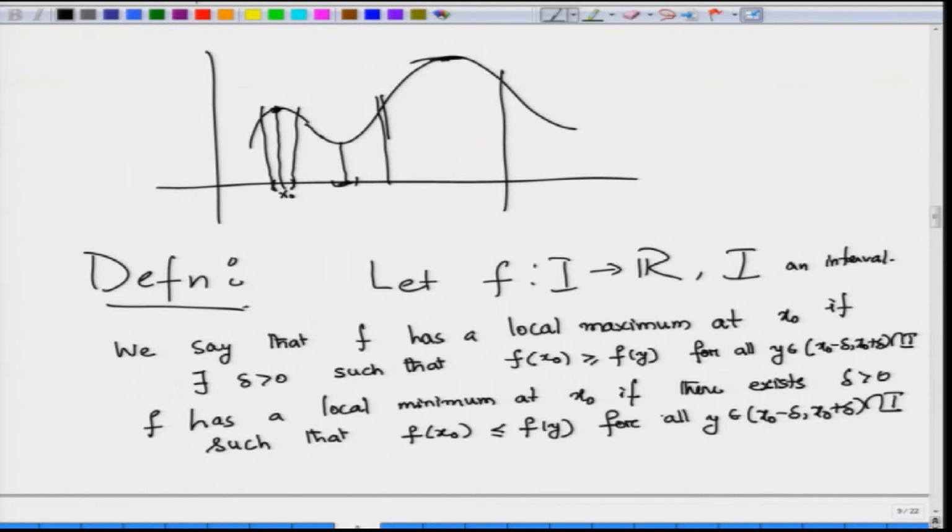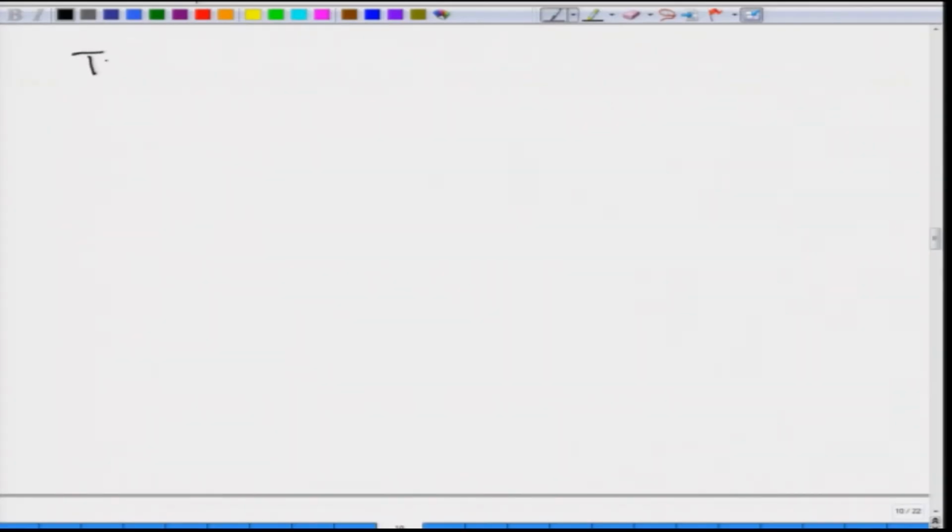So, now how we would like to see what are the conditions on f which will tell us at which point it is going to have a local maximum or a local minimum. So, this is where the derivative comes to our help.